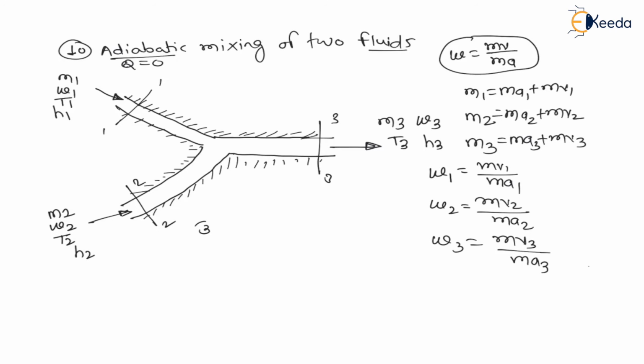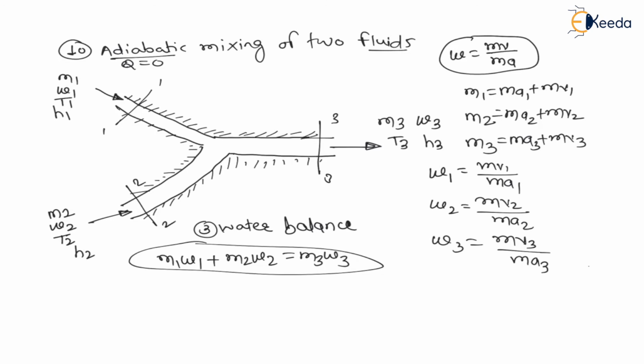Third is water balance. We have to do this because it is a mixture of dry air and water vapor. So as per water balance, the equation is m1 omega 1 plus m2 omega 2 is equal to m3 omega 3, right, where omega is specific humidity at a particular location.